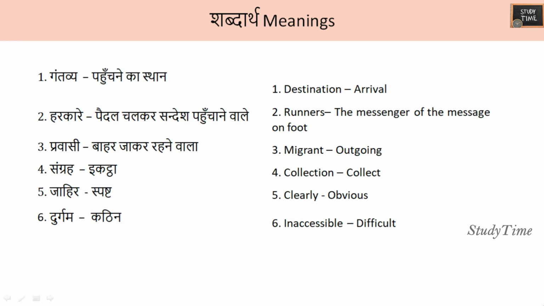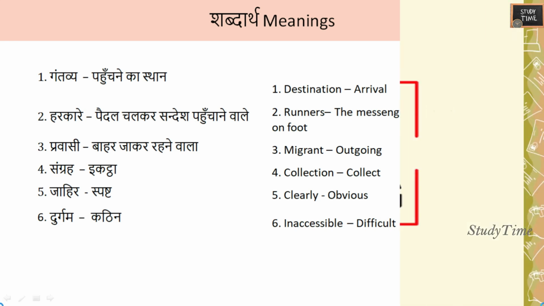Gantavya, destination. Harkara, the messenger who sends messages on foot. Pravasi, migrant. Sangrah, collection. Zahir, clearly or obvious. Durgam is inaccessible or difficult. Just pause the video and write down these difficult meanings in your notebook.